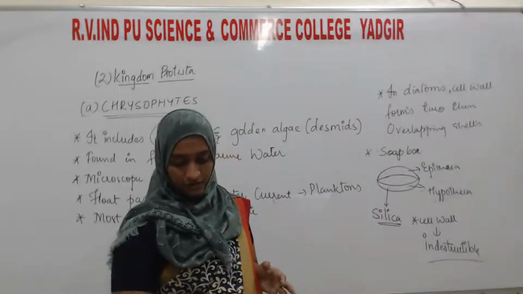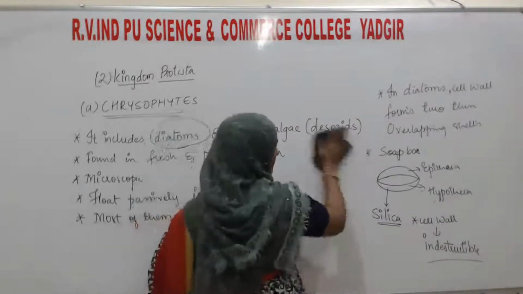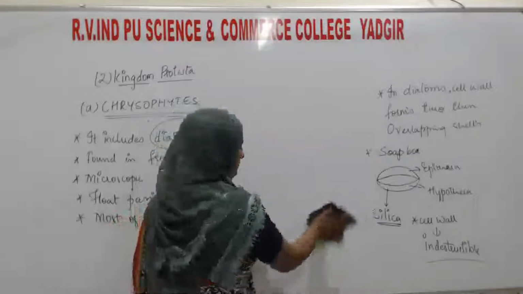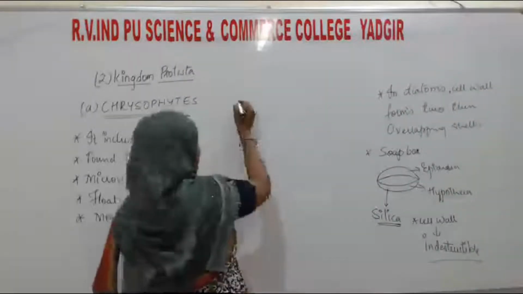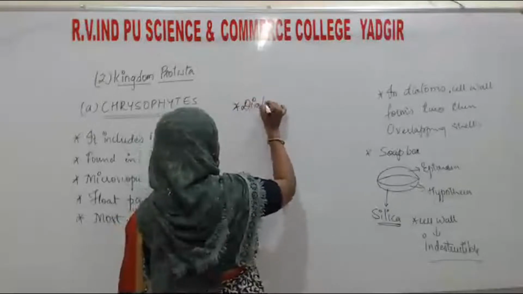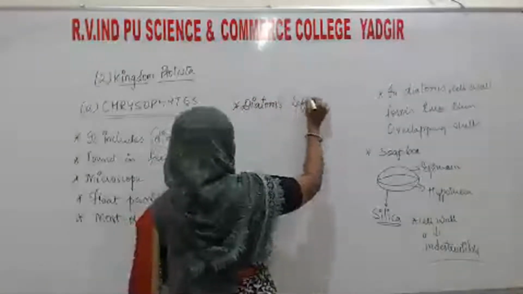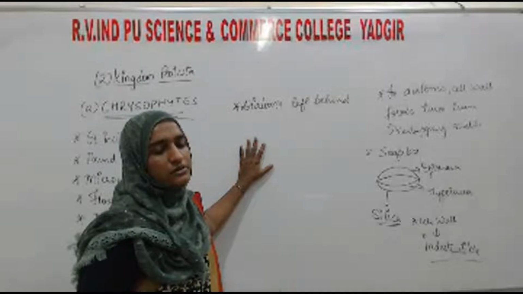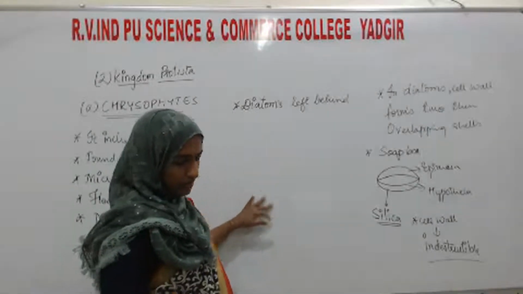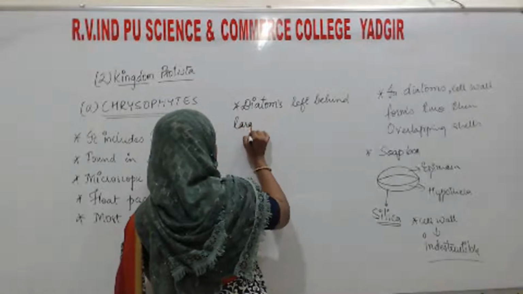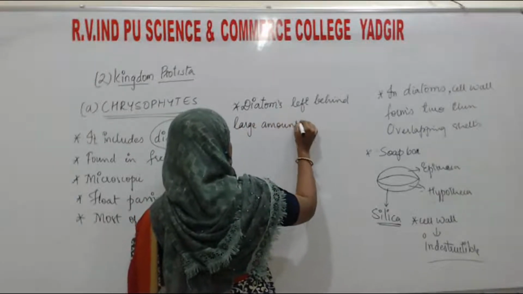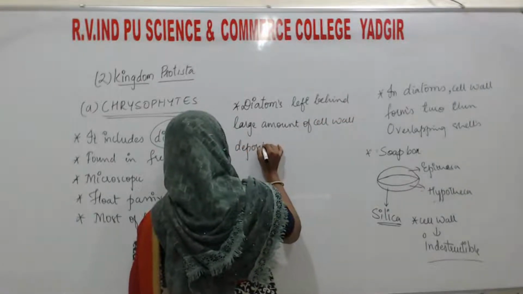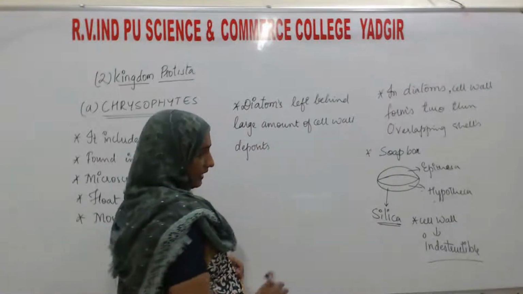So here what happens, it's a diagram. Diatoms have left behind a large amount of silica on the earth, a large amount of cell wall deposit in their habitat.